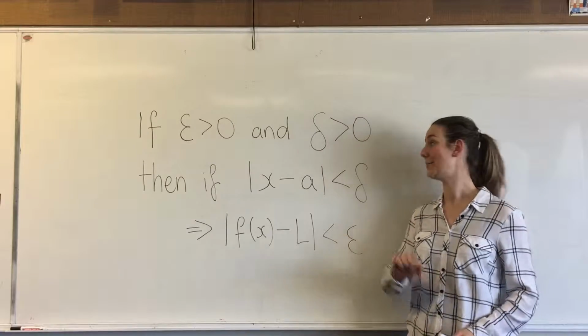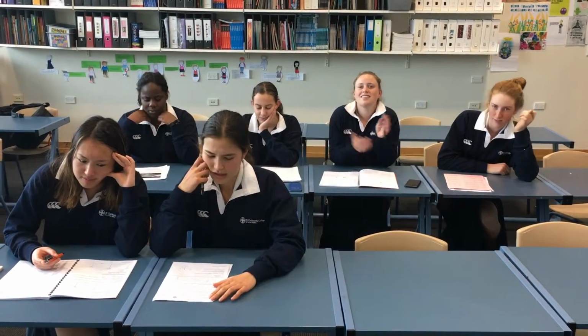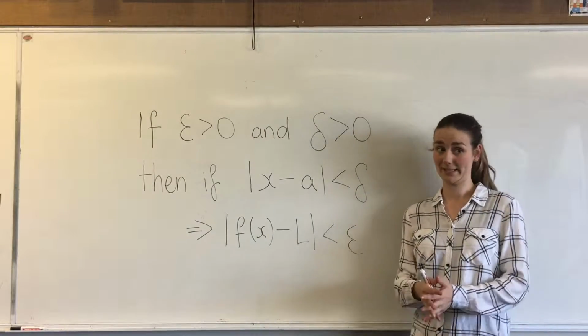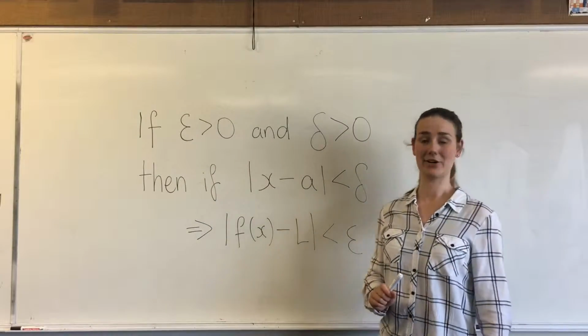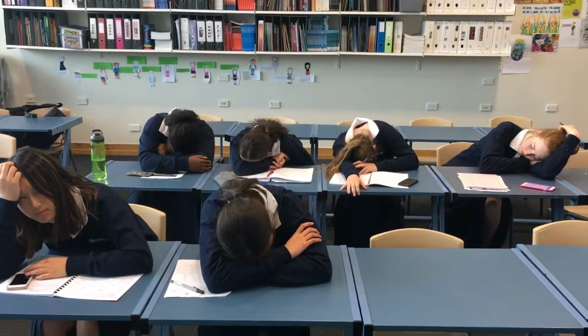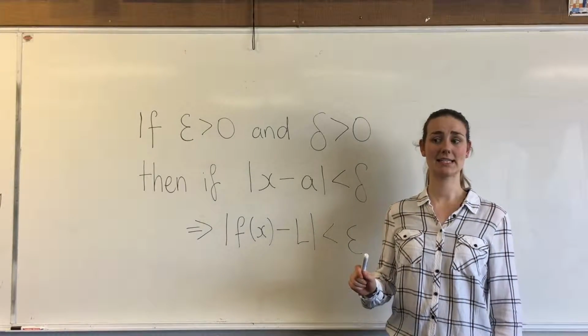Good morning, girls. So today we're going to learn about epsilon delta proofs, the fundamental definition of a limit. To start, for every epsilon that's greater than 0, there exists a delta greater than 0 such that...